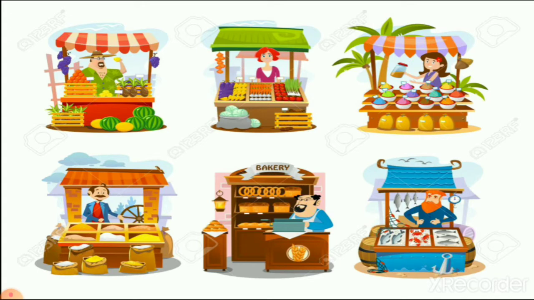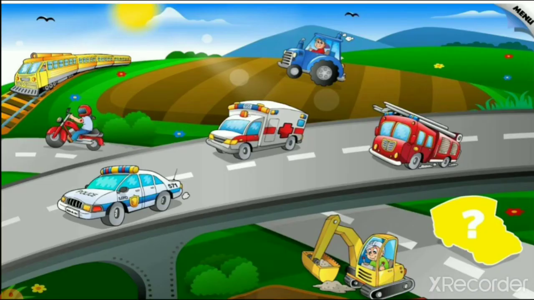When you are going to a fish market or meat market, your surrounding is different. When you are going to a vegetable market, your surrounding is different from all these things, right? So different types of surroundings you can see around you.